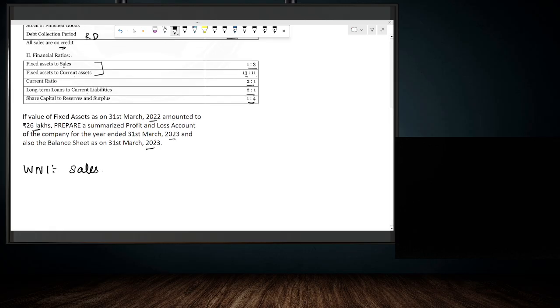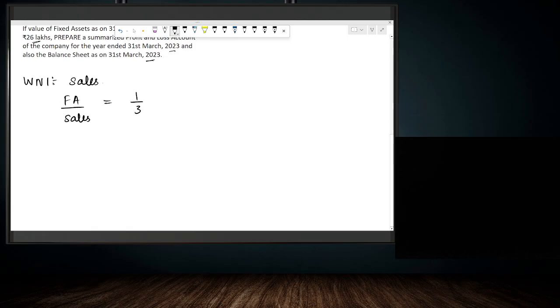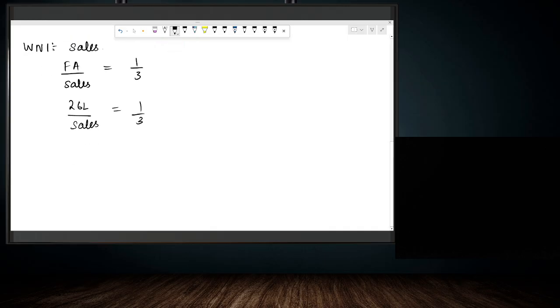So in this question it is mentioned that fixed asset to sales is 1:3. So fixed asset divided by sales is equal to 1/3. What is the fixed asset amount? It is 26 lakh divided by sales is equal to 1 divided by 3. So what will be the amount of sales? Sales is equal to 26 lakh into 3. So we get sales is equal to 26 into 3, it is nothing but 78 lakhs. So the amount of sales is 78 lakhs.